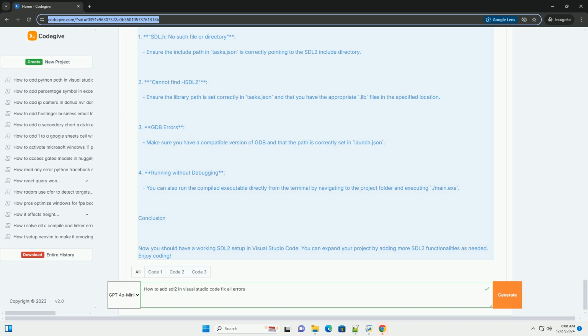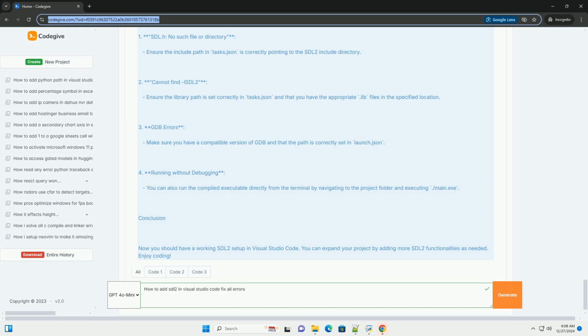3. GDB errors. Make sure you have a compatible version of GDB and that the path is correctly set in launch.json. 4. Running without debugging. You can also run the compiled executable directly from the terminal by navigating to the project folder and executing ./main.exe.